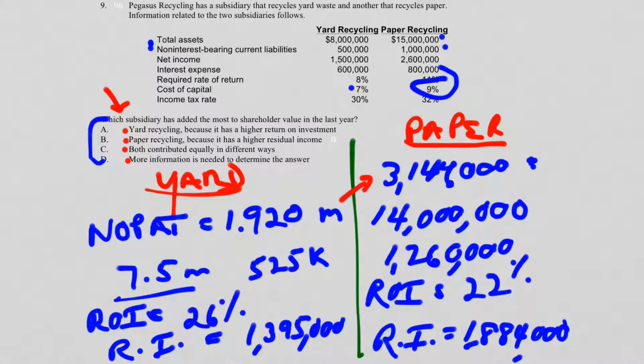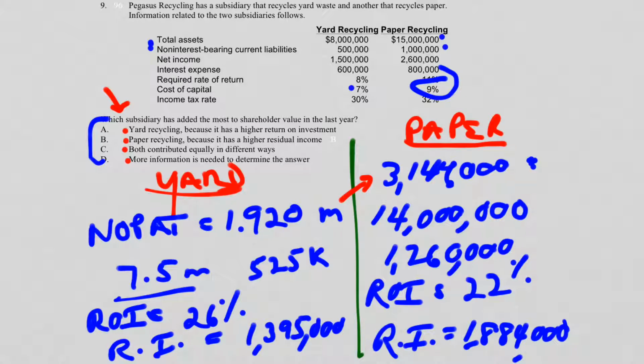So now we see that when we're given the choices up here, back to the problem, yard recycling has a higher return on investment. It has a higher ROI. Did I do that right? Hold on. Yeah, I think I did it right, but the answer is not going to turn out to be A, because B, paper recycling has a higher residual income, and that's true. And the result is that we're now seeing that residual income is being taught to us in this problem as the more important concept, the more important contribution made to a business, because it's the dollars and cents.